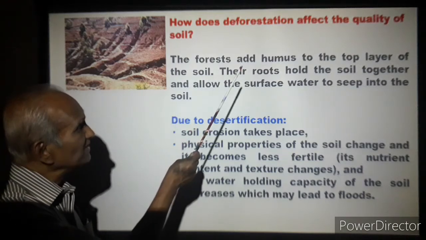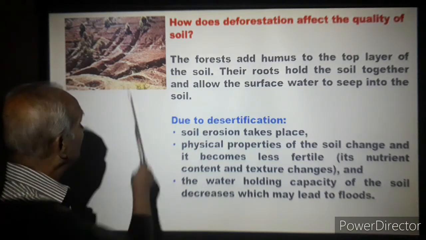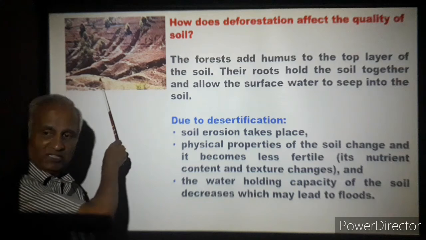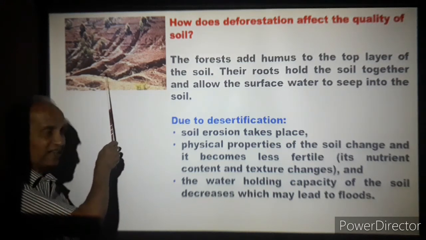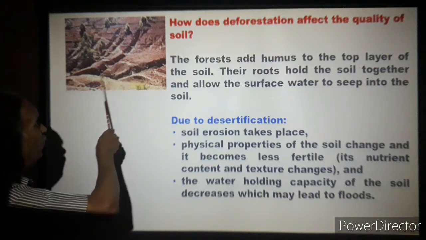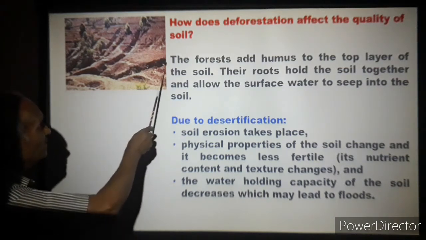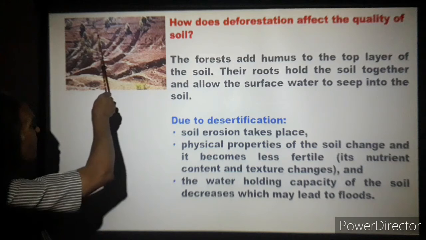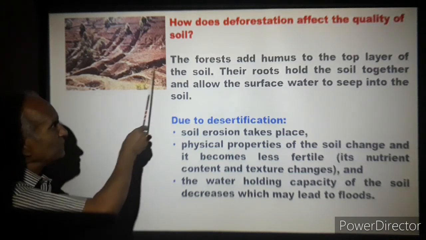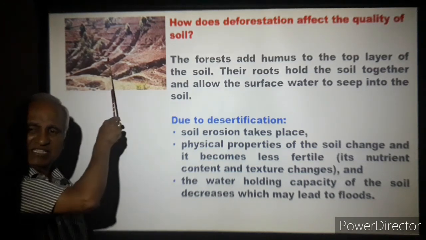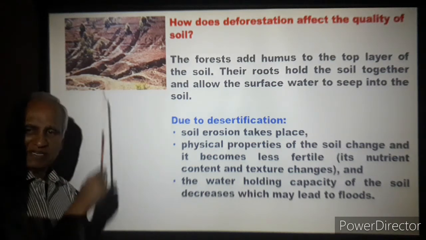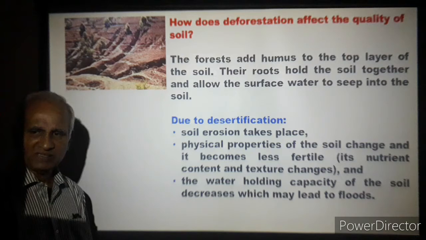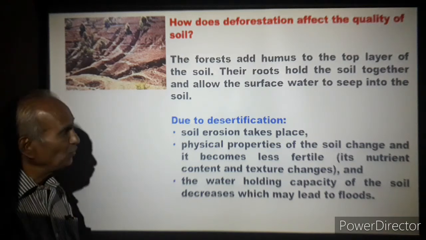Next, how does deforestation affect the quality of soil? You see here deforestation has taken place. What do you see? How is the soil here? The water that flows has taken away the soil. Trenches have got formed. The topsoil has been washed out. See the condition of earth here. It's all man-made. Man has been responsible. He has cut the forest and that has led to such a situation.